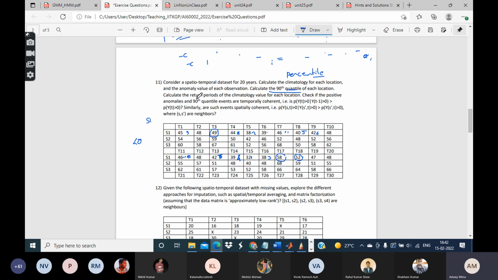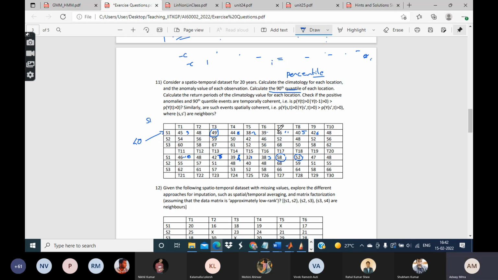The next question being asked is to calculate the return periods of the climatology value for each location. You have calculated the climatology for each of the locations, which is this 20-year mean. Let us say that for location S1, 40 is the long-term mean. Now how do you calculate its return period?